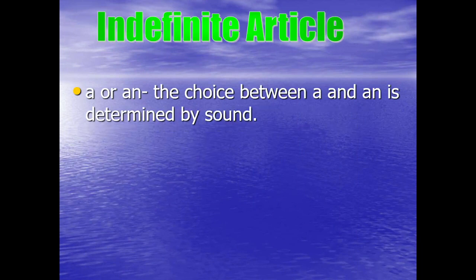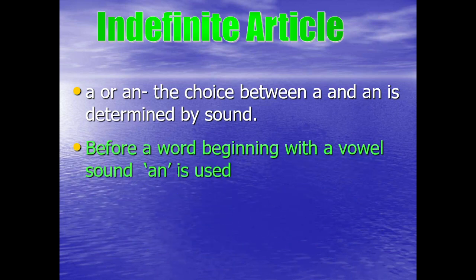So more on the indefinite article. A or an. The choice between a and an is determined by sound. This is an interesting part of the English language. Before a word beginning with a vowel sound, an is used. Remember this rule.